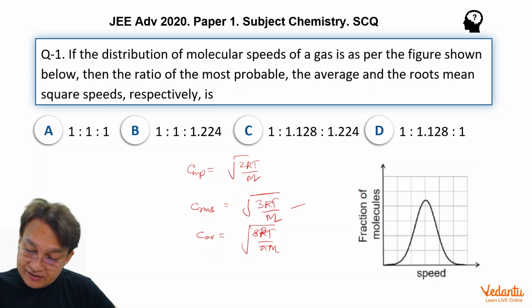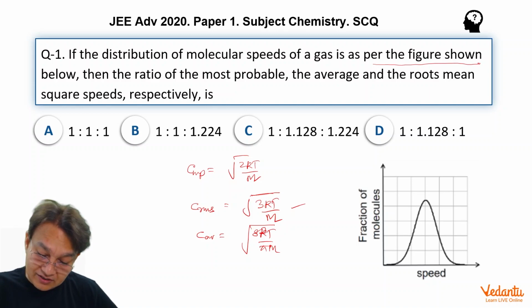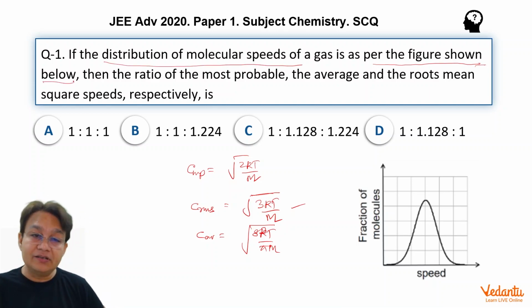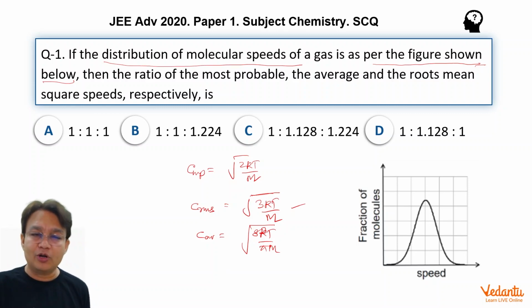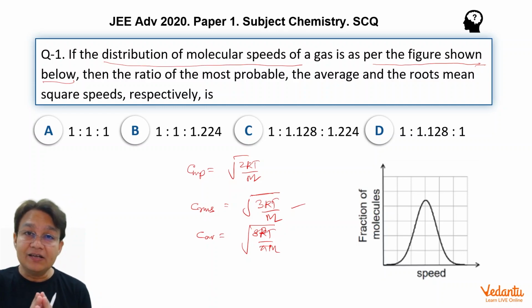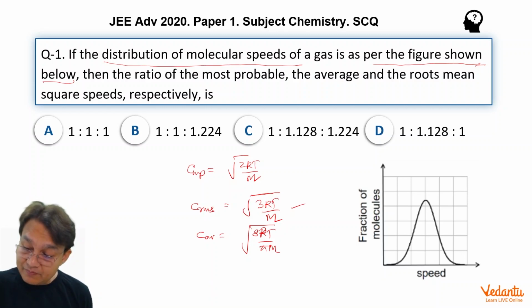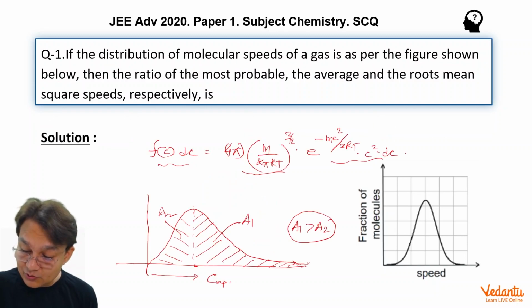They asked the question as per the figure shown, where the distribution of molecules is shown. This is beyond your imagination, because you could not imagine a gas behaving like this. So they have taken a hypothetical model of a gas and based the problem on that. What if the behavior is symmetrical? What if the gases are not behaving the way they usually do? What will be your answer?